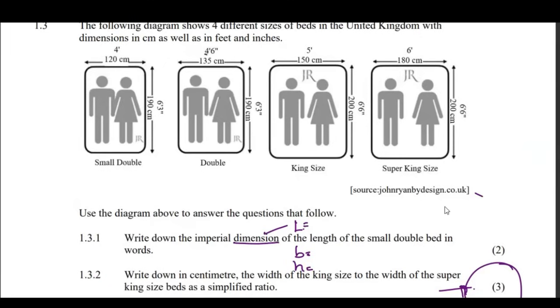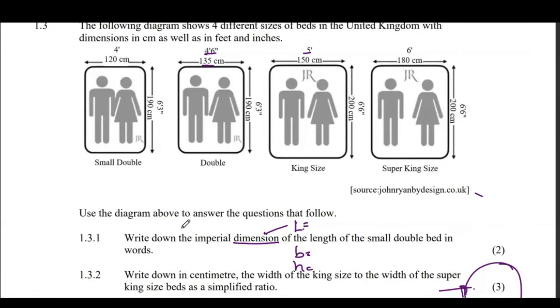For example, look at this. This is imperial. These are feet together. Then down, this is what we call metric, the ones that we usually know: the centimeters, meters, kilometers, millimeters. Those are metric. But when we look at feet and inches, those are imperial. That's what they're trying to tell us.